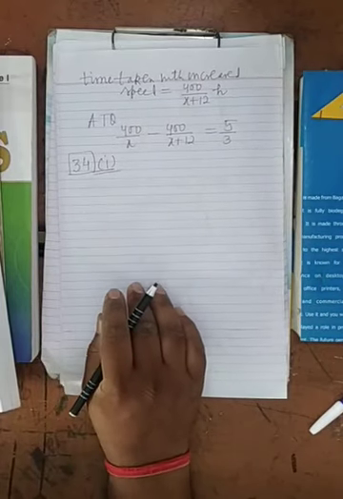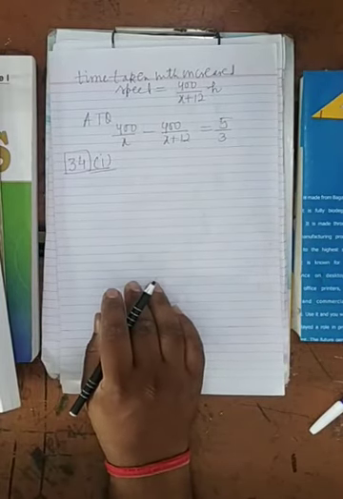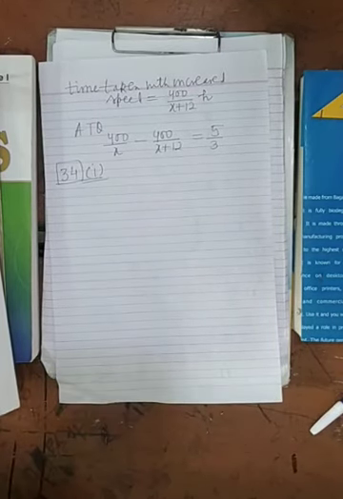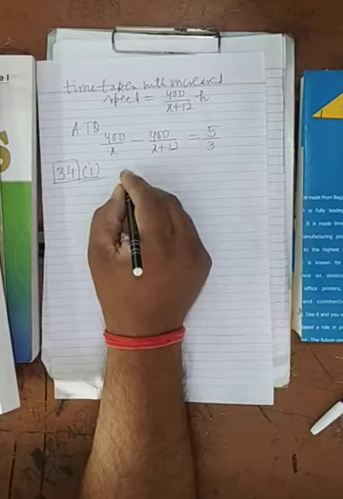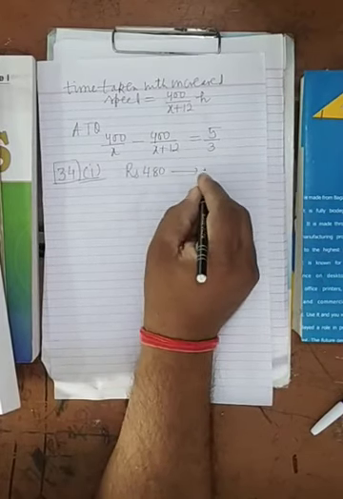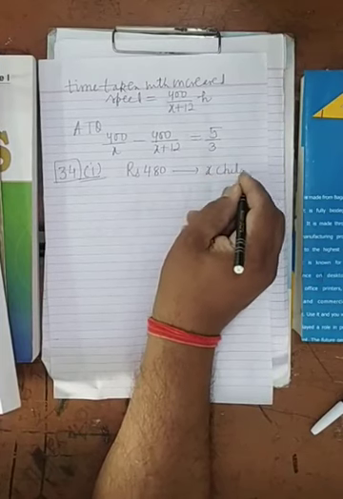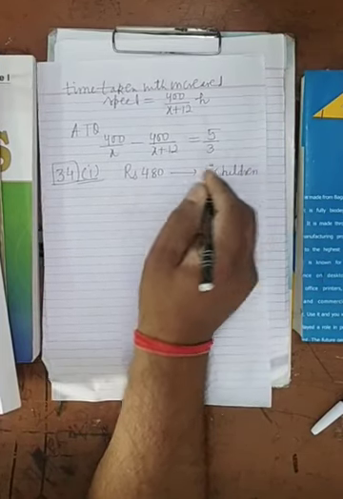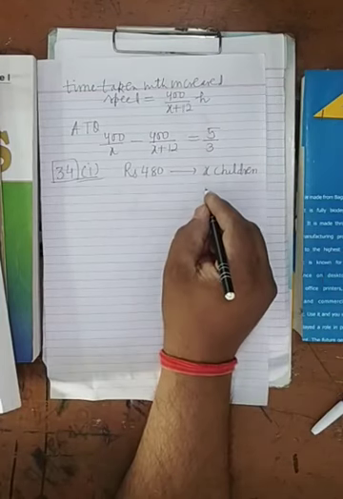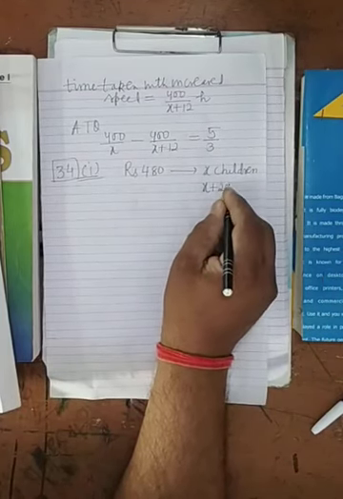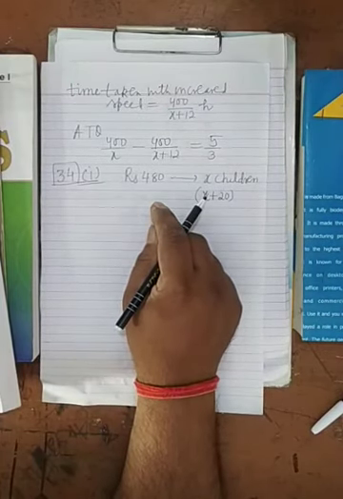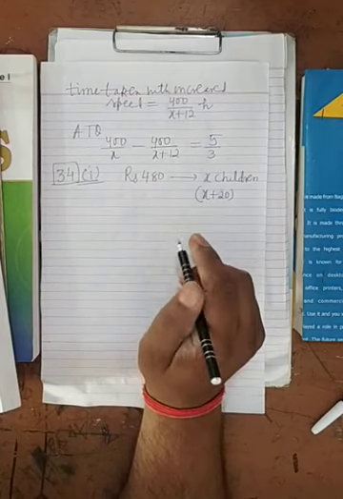Now see here, question number 34, first part. Rupees 480 is divided equally among x children, means rupees 480 is to be divided among x children. If the number of children were 20 more, means if now the number of children becomes x plus 20, then each would have got rupees 12 less.